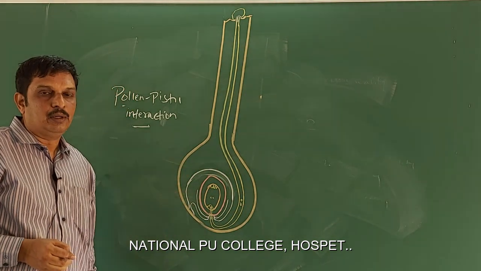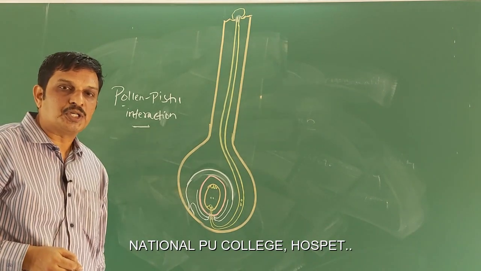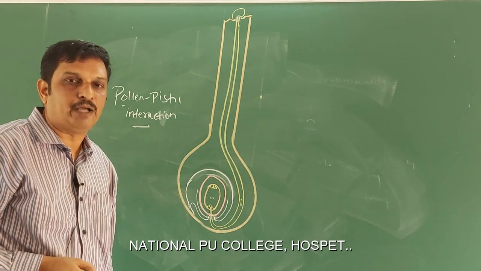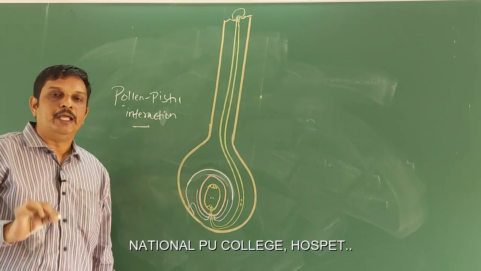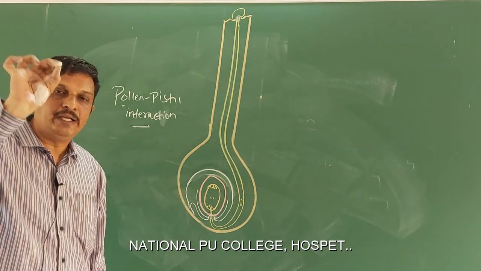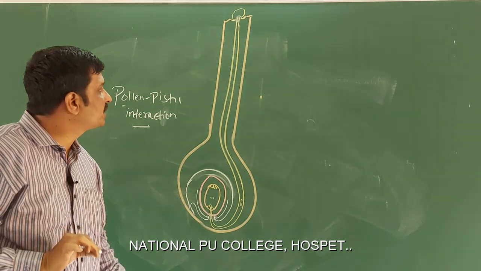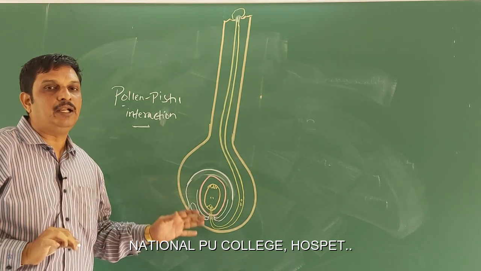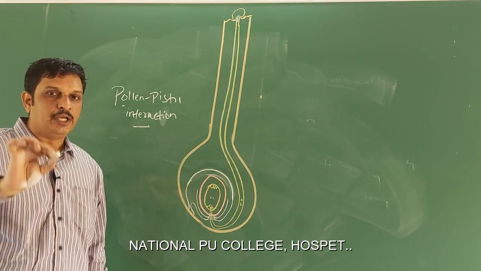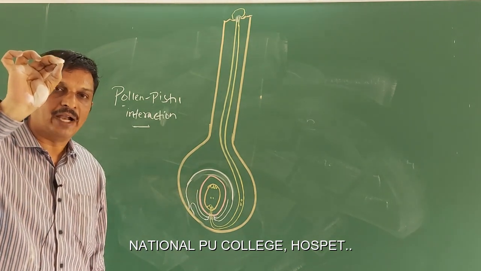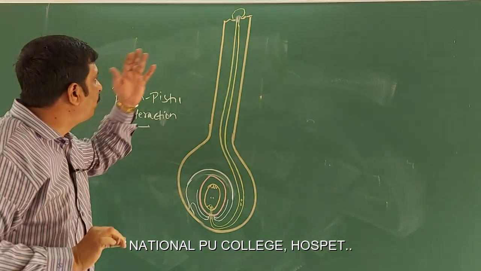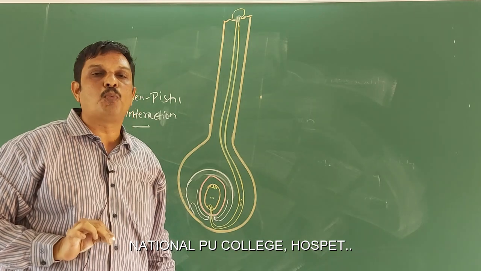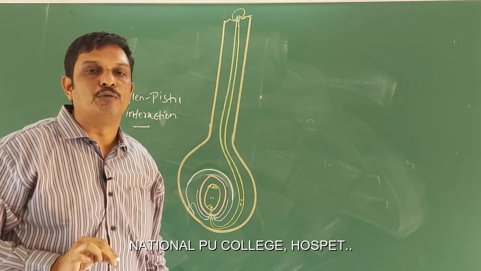However, the pistil, in particular the stigma, has the ability to tell whether the pollen grain is of the right type or the wrong type. If the pollen grain is of the right type, then the pistil accepts it and promotes post-pollination events that lead to fertilization.